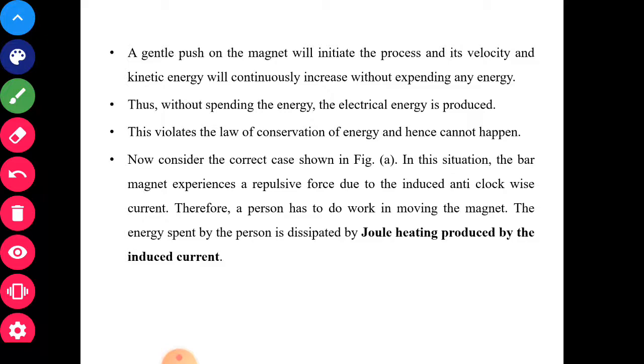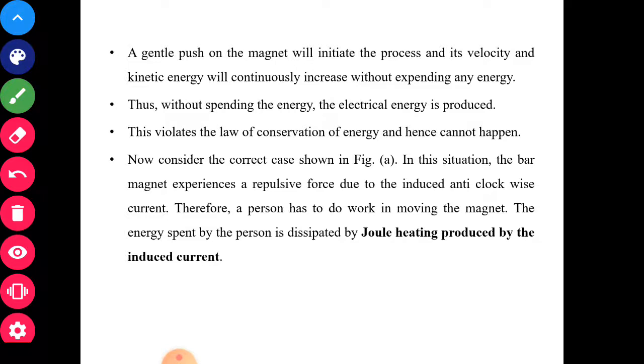Let the current be in clockwise direction. That is not possible. When you are taking the north pole towards the coil, the current must be in the anti-clockwise direction from where the magnet is moving. So the north pole of the bar magnet and the north pole which is produced because of that current in the coil, they will repel, and you have to use some energy, and that mechanical energy is getting converted into electrical energy.